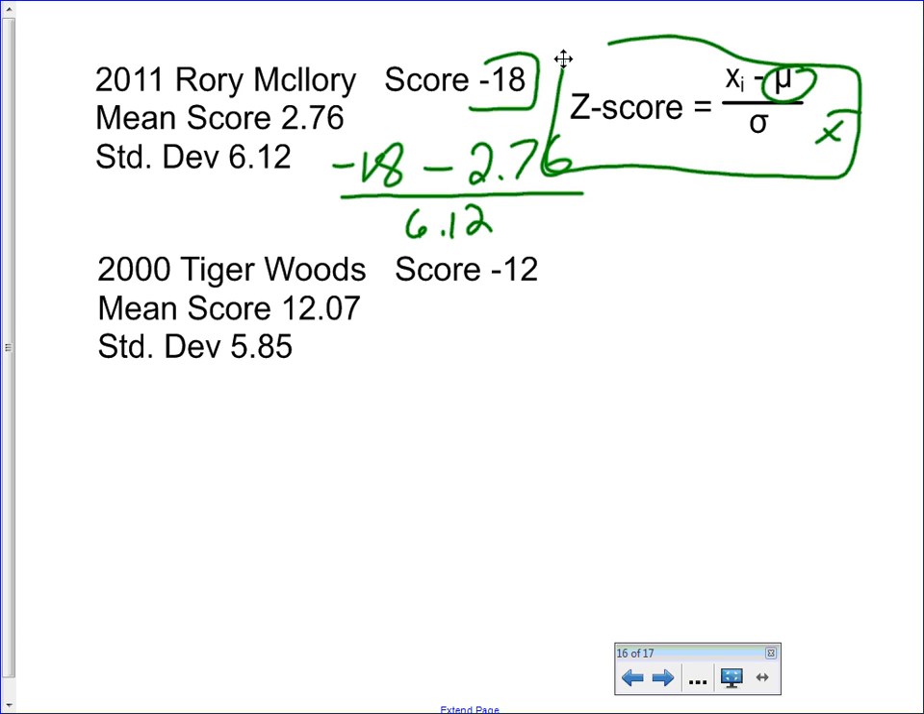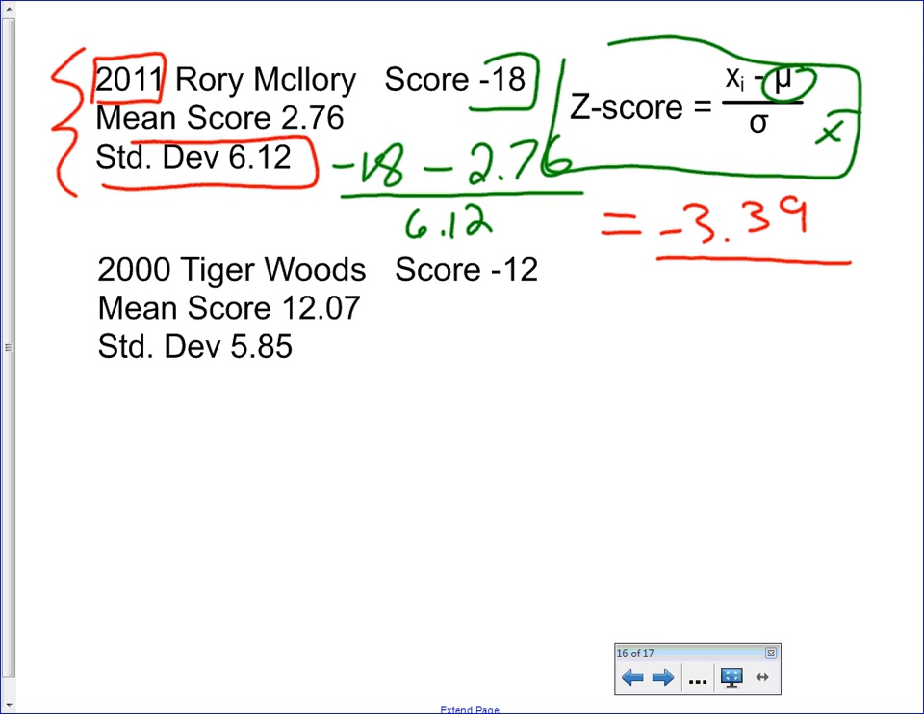And if we do that, we get a value of negative 3.39. Now, what does that negative 3.39 mean? It's a unique measurement only for Congressional and for the 2011 U.S. Open. And it's saying in 2011, Rory McIlroy was 3.39 standard deviations below average. And the standard deviation is defined by the players in the tournament.